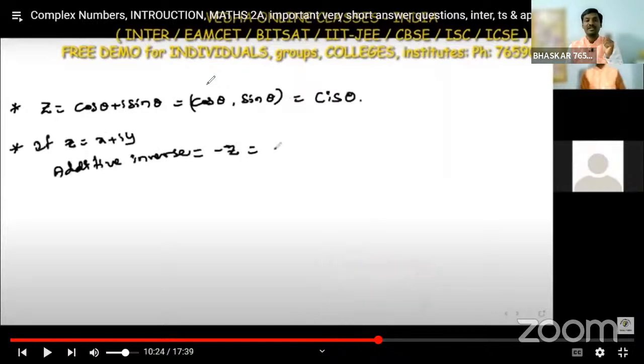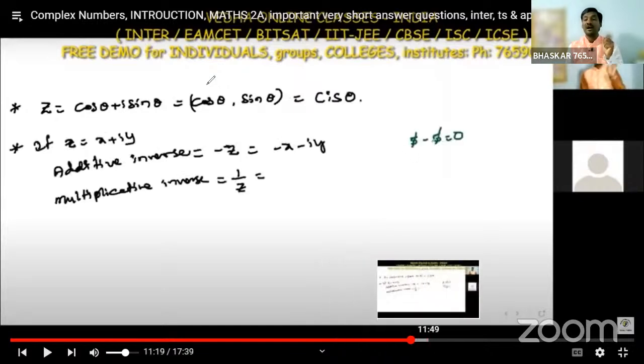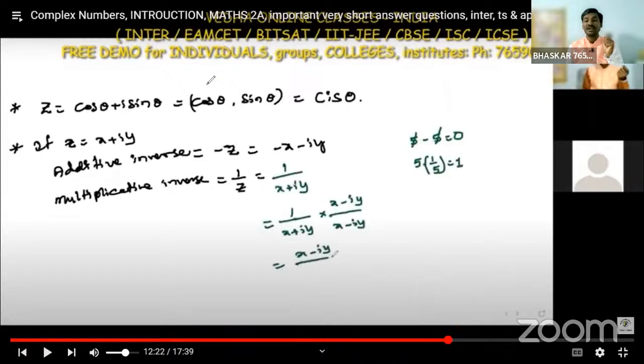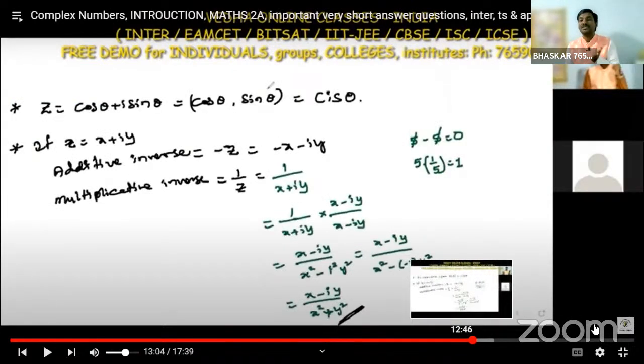After this, z is equal to cos theta plus i sin theta. We also write it as cos theta comma sin theta, or as cis theta. And if we take z is equal to x plus iy, then the additive inverse, sometimes they ask additive inverse, sometimes multiplicative inverse. Additive inverse means minus z.